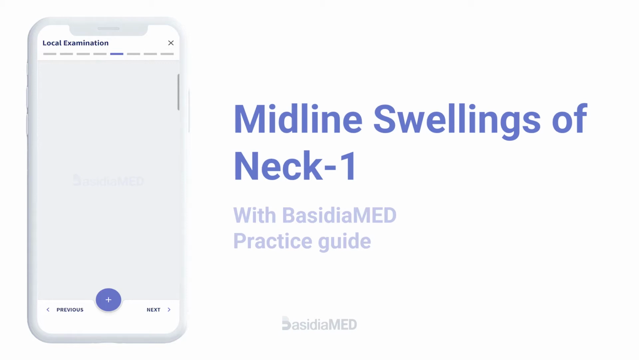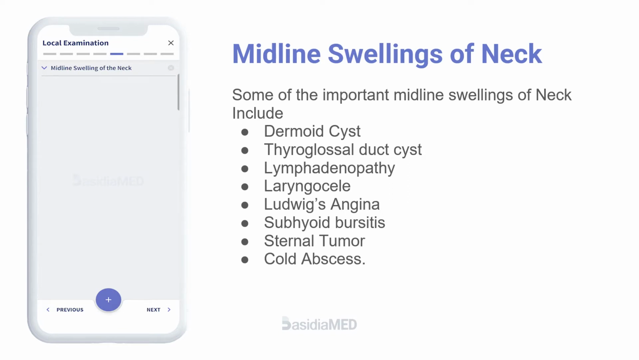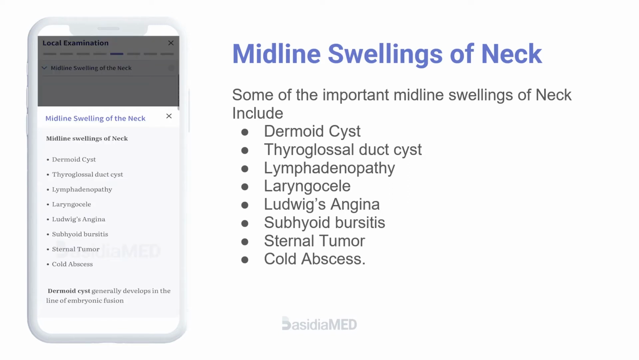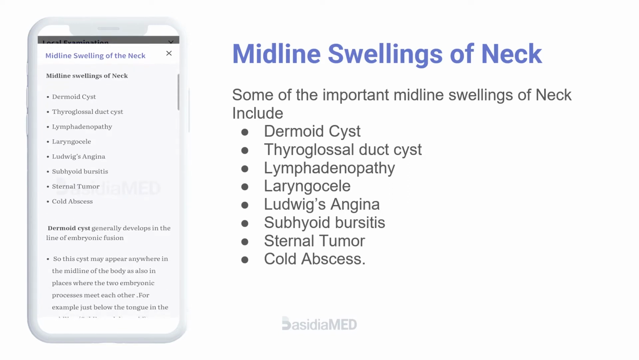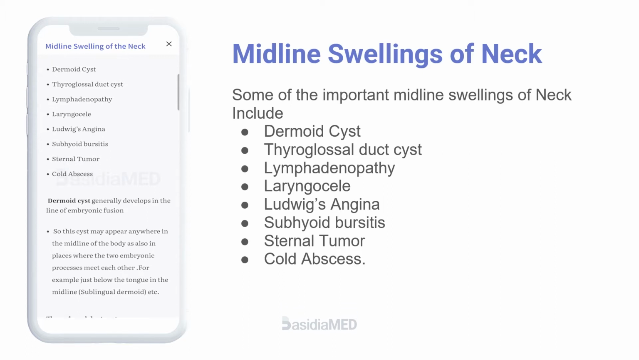Midline swellings of neck. Some of the important midline swellings of neck include dermoid cyst, thyroglossal duct cyst, lymphadenopathy, laryngocele, Ludwig's angina, subhyoid bursitis, sternal tumor, and cold abscess.